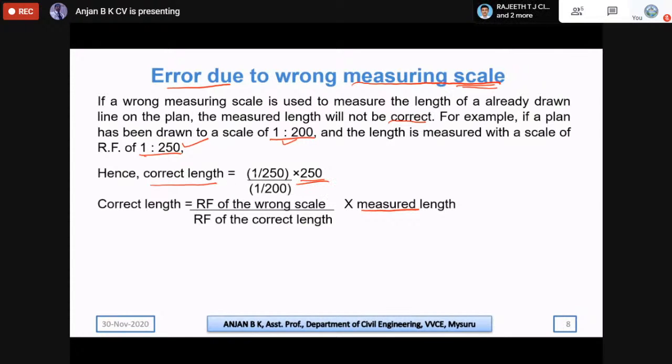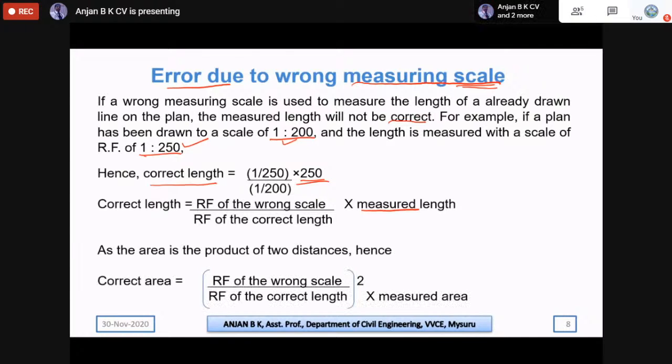So then the correct length will be, if you work out, you will get the actual length of that particular measurement. But in the case of areas, the same formula applies. You know that the area is nothing but the product of two distances. Normally, if you take any rectangle or a square, it is nothing but a into b. So it's a product of two distances.